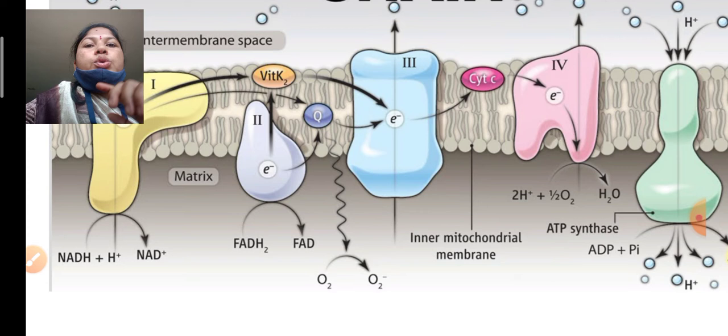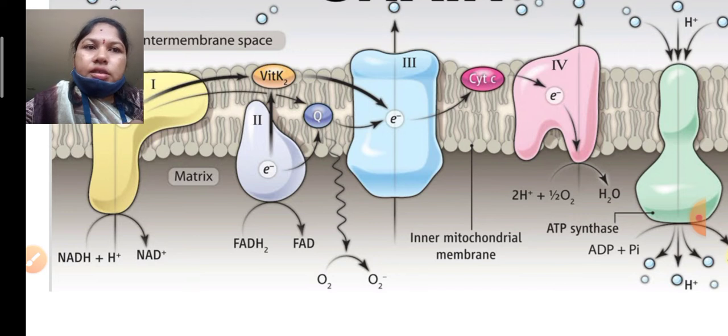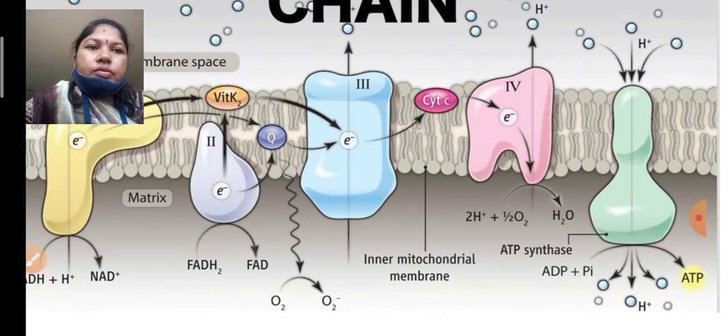Here ubiquinone and cytochrome C, these two are the mobile electron carriers. Complex 4 is the cytochrome oxidase. This is the last step in the electron transport chain.